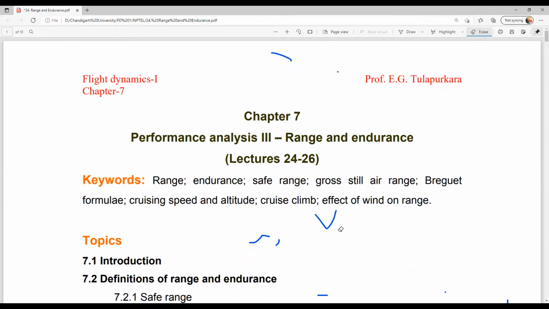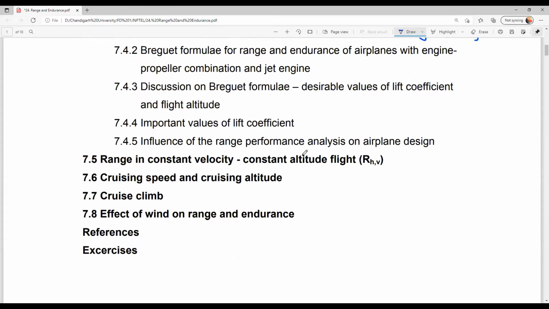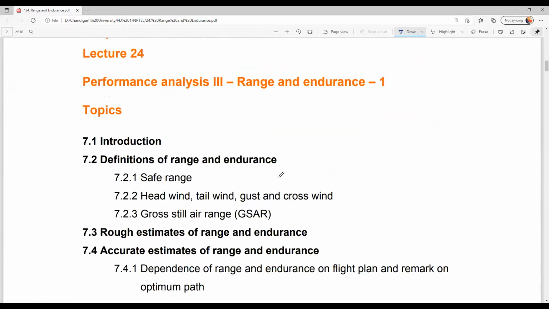Please remember that there might be some questions on it in your exam. The Breguet formula is used to calculate the range and endurance of your aircraft. Right. So what additional parameters are we going to see? Let's see them one by one.